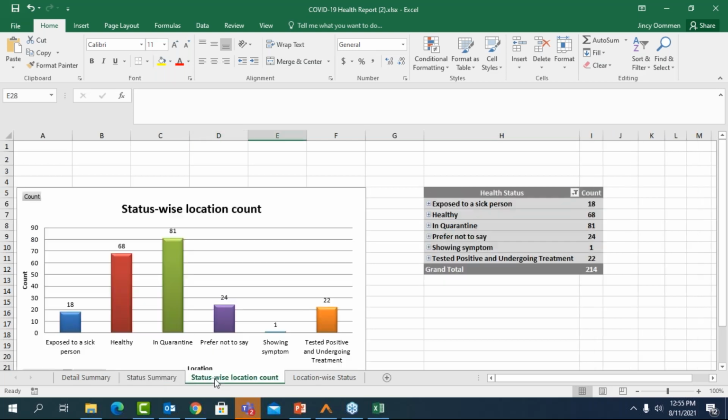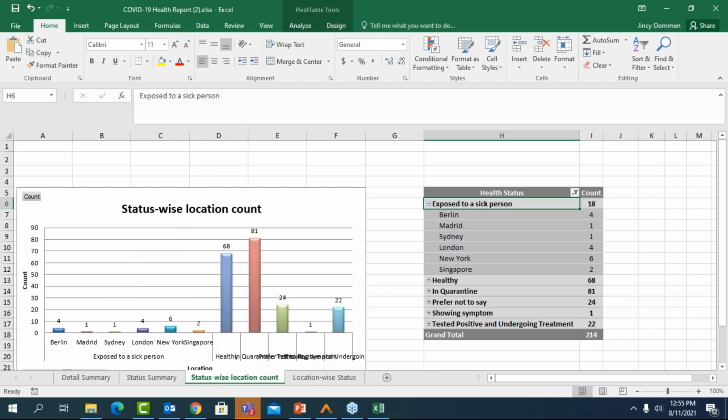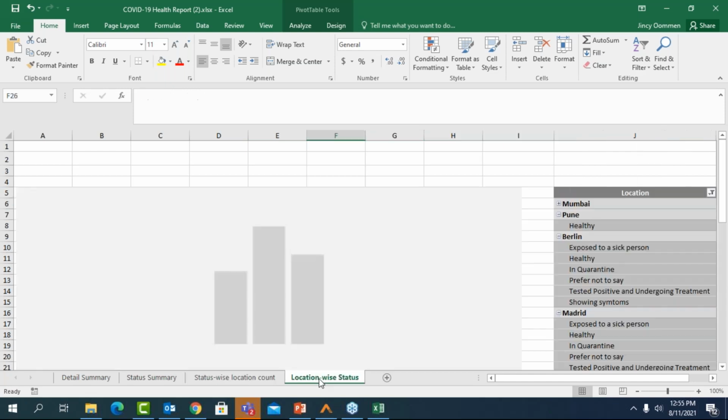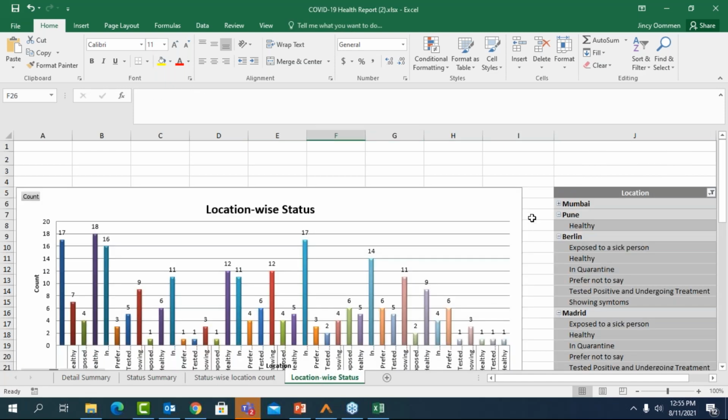We have a state-wise location count. So based on different locations here, I can look at the count. So how many of my employees are exposed to sick people in different locations. Similarly, I also have this location-wise count here. So I can look at in Pune, how many people are healthy, or in Berlin, I can get the entire list of people who are in quarantine or people who have been tested positive.